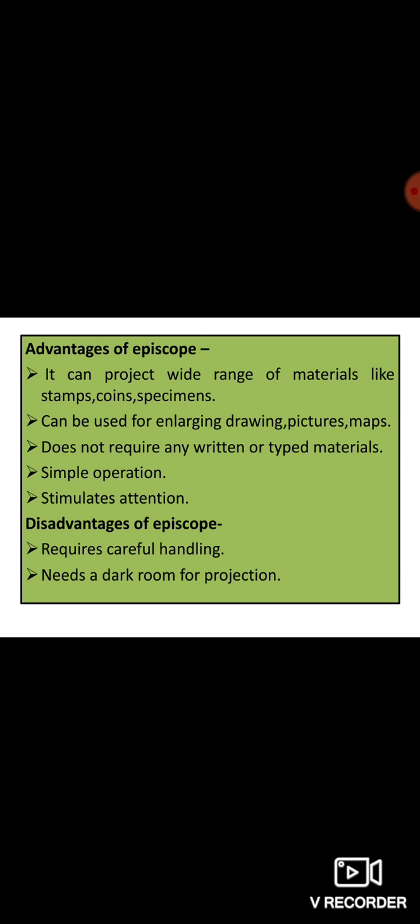Advantages of using the Episcope: it can project a wide range of materials like stamps, coins, and specimens. See, generally these stamps, coins, and specimens are too small to show to the class. So we can project them on the screen with the help of these opaque projectors so that everybody can see. It can be used for enlarging drawings, pictures, and maps. Since in the textbooks these images are very small in dimension, when we project them they become enlarged so everybody can see.